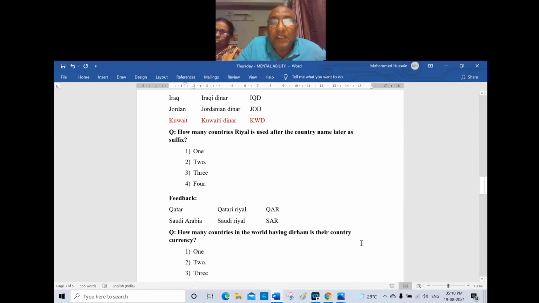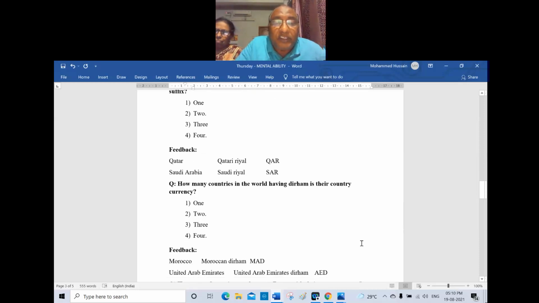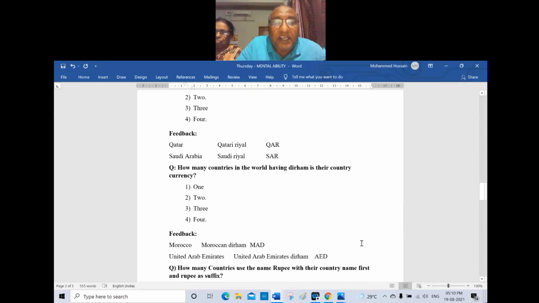And how many countries in the world have dirham as their currency? Again, only 2 countries are there. Number 1, Morocco, that is the Moroccan dirham, and the United Arab Emirates, that is also dirham, AED.